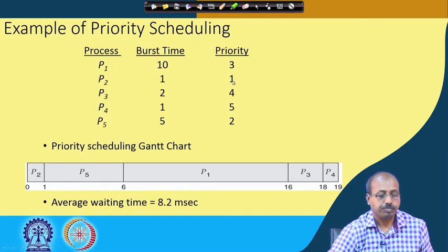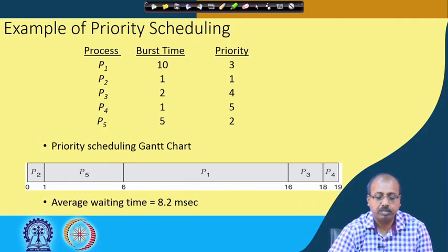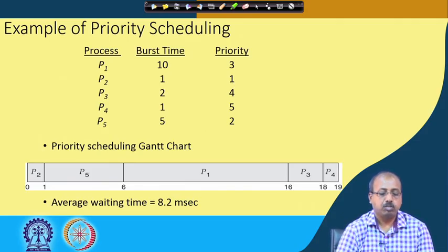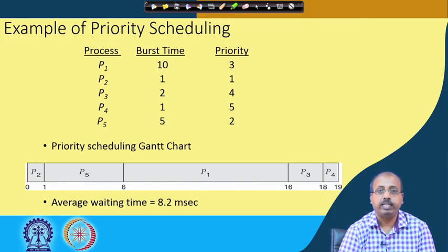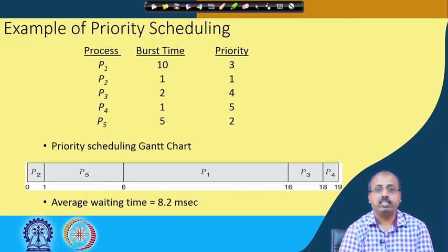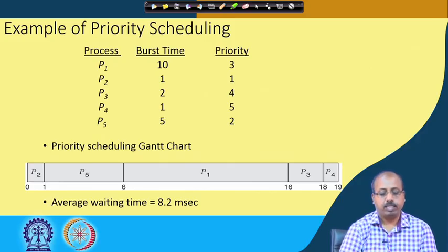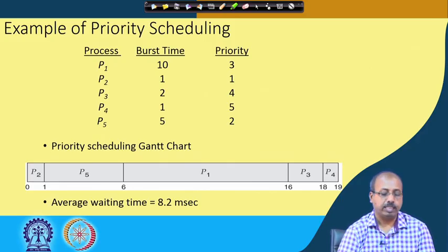Now, this is an example of priority based scheduling. We have 5 processes P1, P2, P3, P4, P5, and their burst times are 10, 1, 2, 1, 5, and the priorities are 3, 1, 4, 5, 2. How these priorities were assigned is not an issue here. The priorities have been assigned by some technique, whatever the strategy. They may come from different users, or be due to aging and so on. So, this is the current priority assignment.